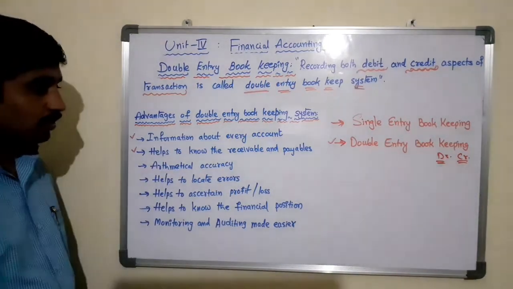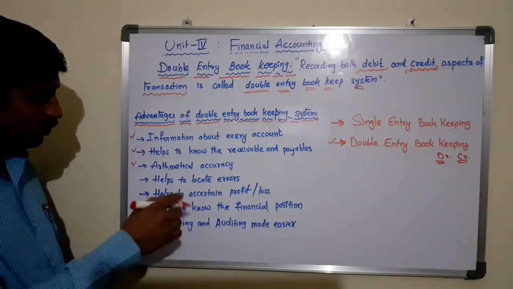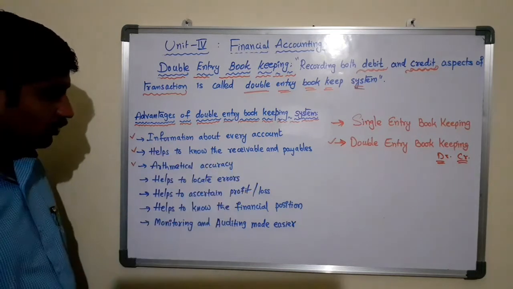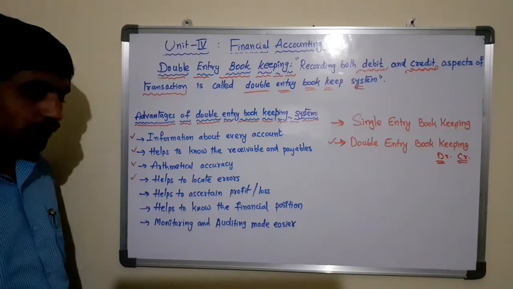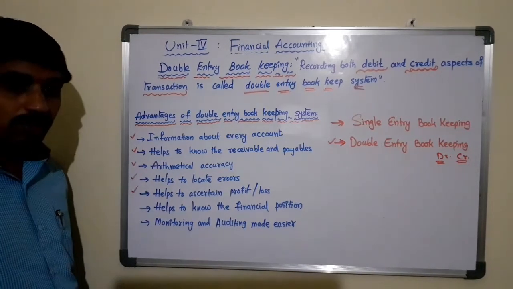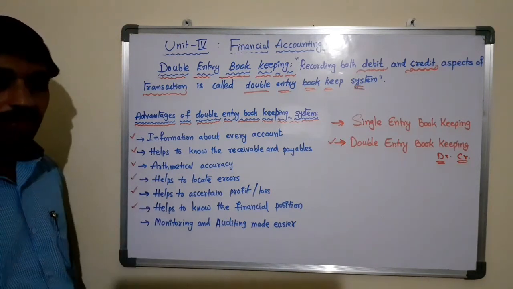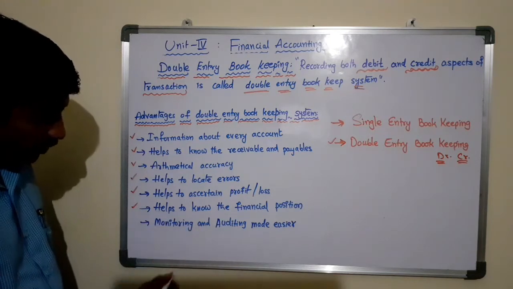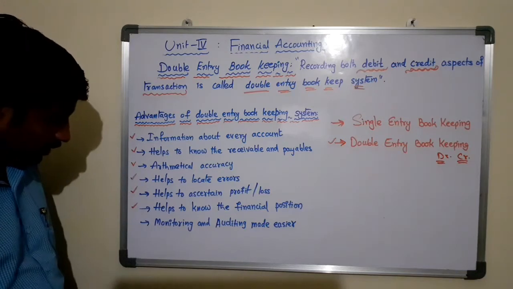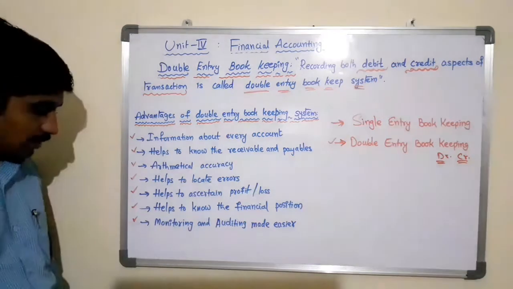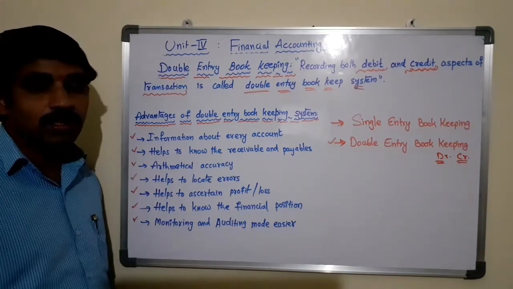It helps to know the receivables and the payables in the business, and it helps to complete the accounting process with arithmetical accuracy, and it helps to locate the errors in accounts or the statements, and helps to ascertain the profit or loss by preparing an income statement, and helps to know the financial position of the business by preparing the balance sheet, that is the assets and liabilities statement, and also monitoring and auditing are made easier.